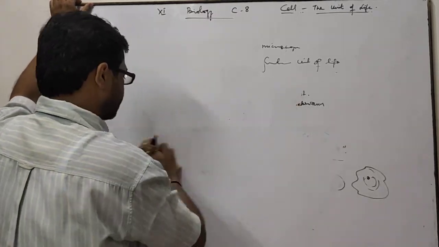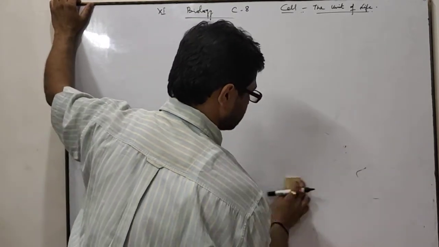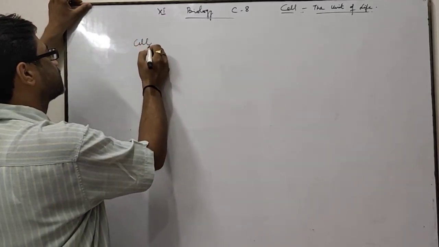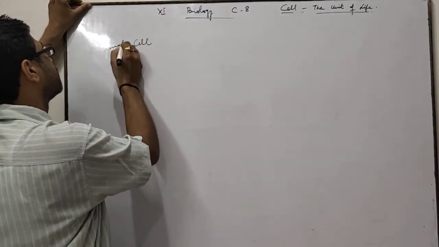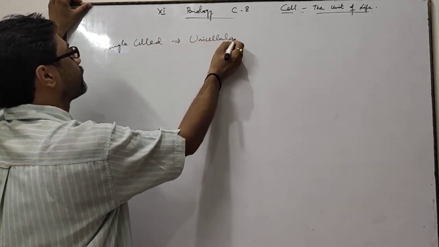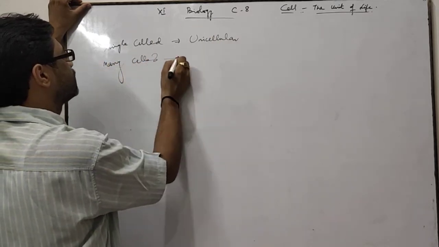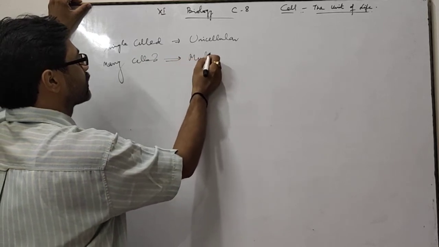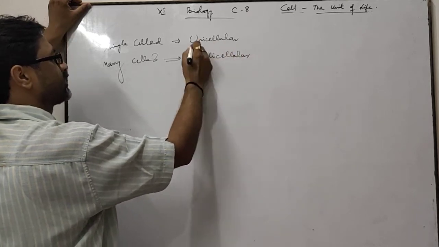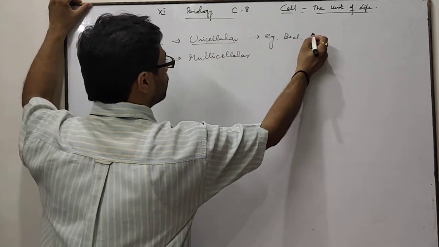All organisms are made up of one or more cells. Those organisms which are made up of a single cell are called single-celled or unicellular, like bacteria, amoeba, Chlamydomonas. These are the single-celled or unicellular organisms. And if the organisms are made up of many cells, then they are called multicellular.